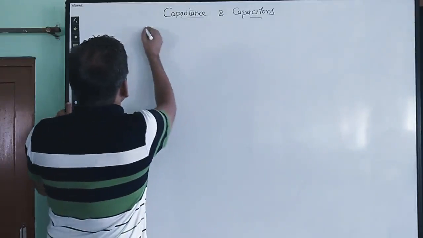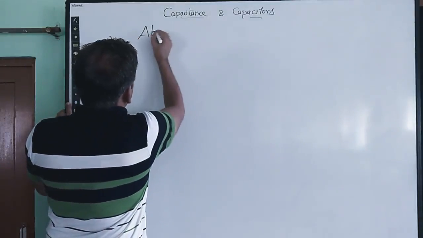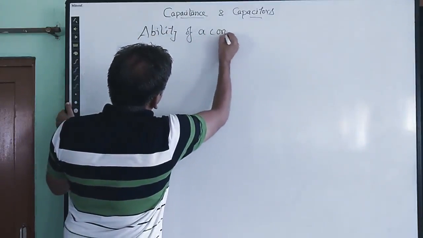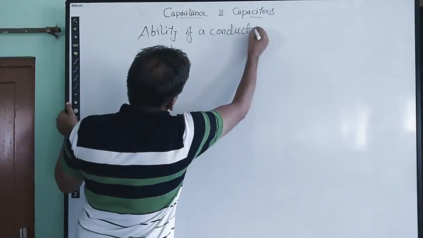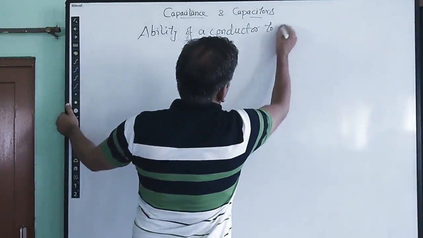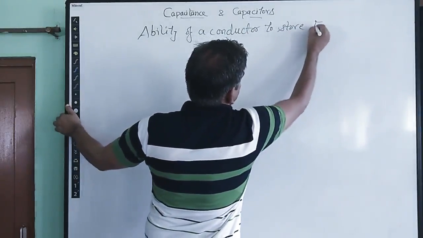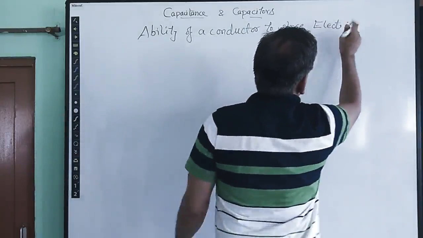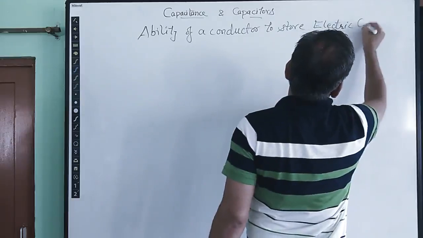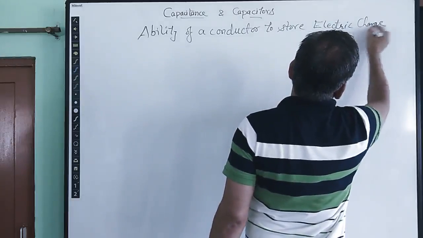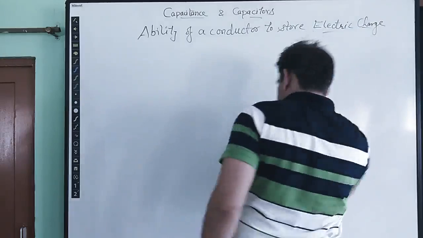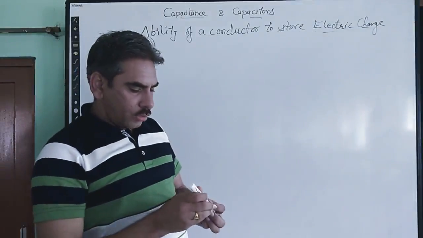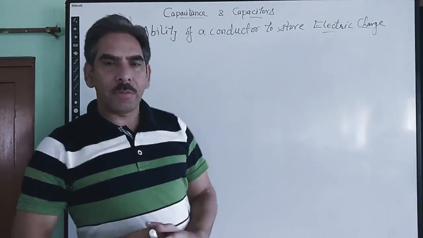So the ability of a conductor to store some electric charge is given the name capacitance.